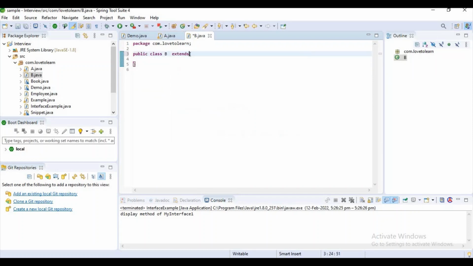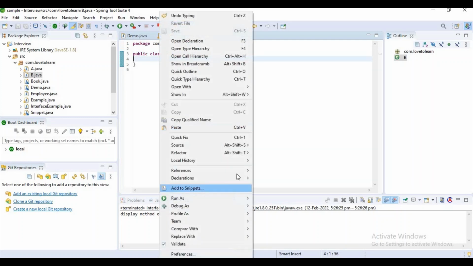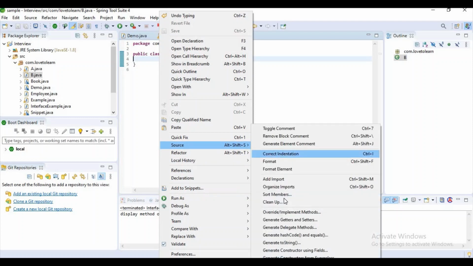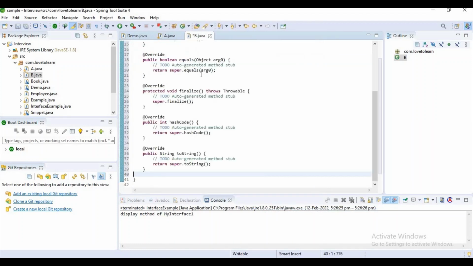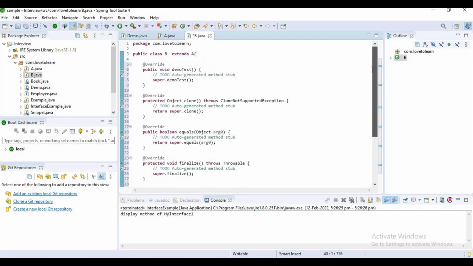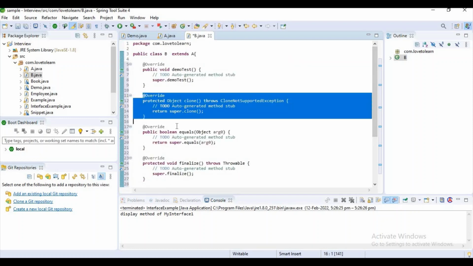Now let me do one thing. Let me extend class A. Now what I can do is override the methods, right? Select all, and normally as the Object class is the superclass of all classes, we got this.